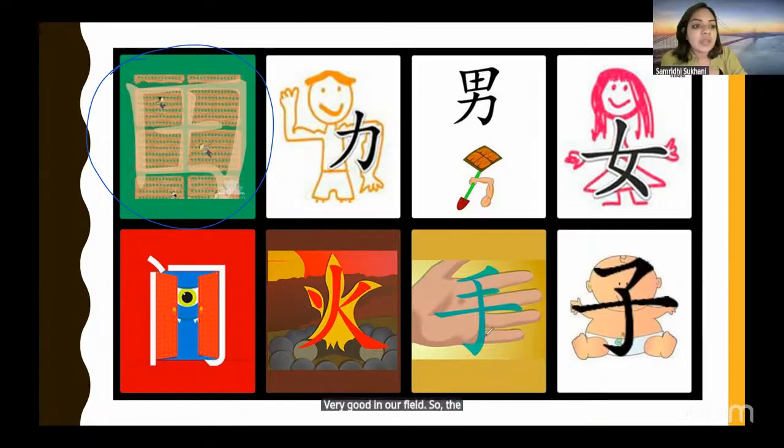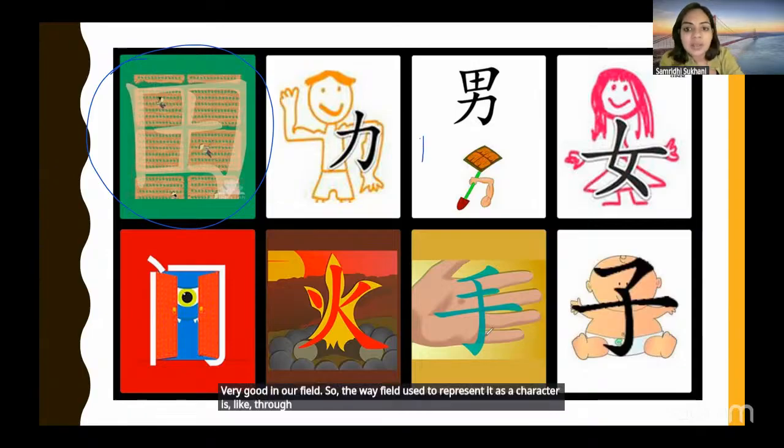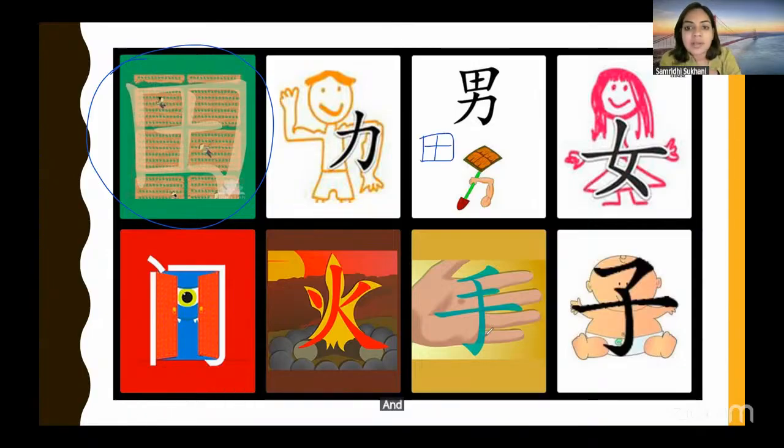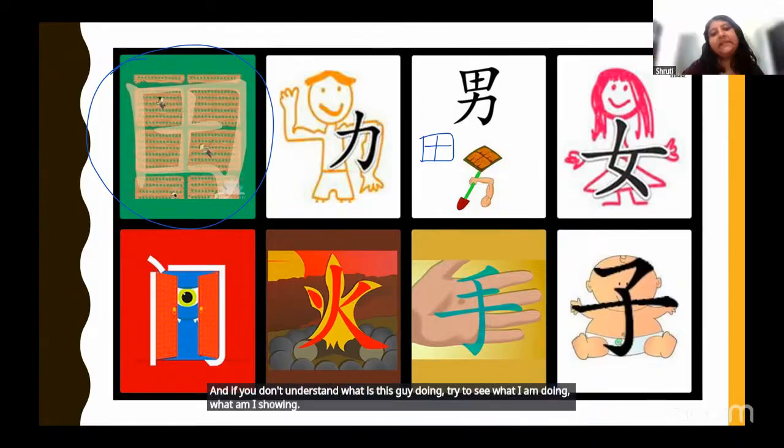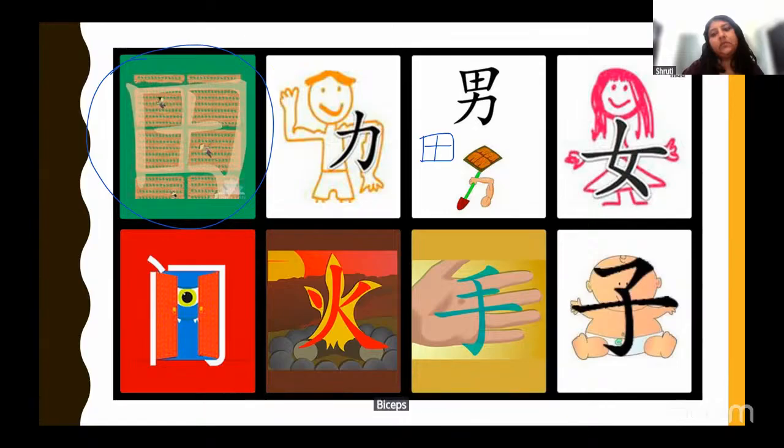So the way a field used to be represented as a character is through a box and a plus sign. This is the character of a field. Okay, what is this guy doing? And if you don't understand what this guy is doing, try to see what I am doing. What am I showing? Biceps. Biceps. Now, what do biceps represent?